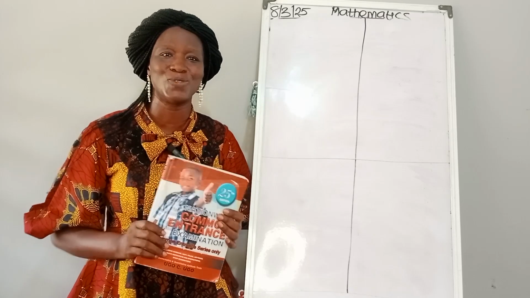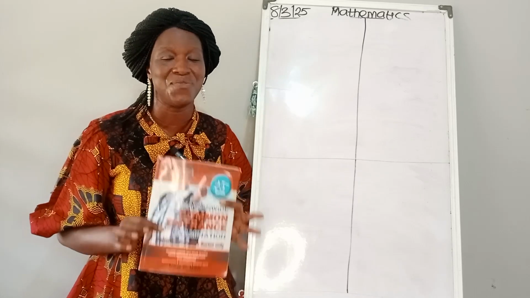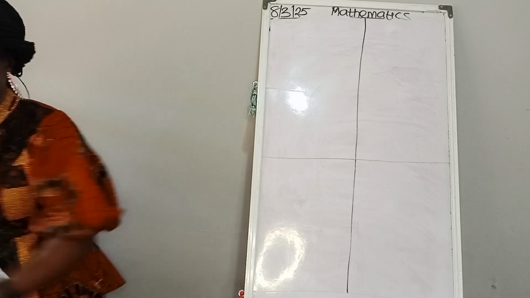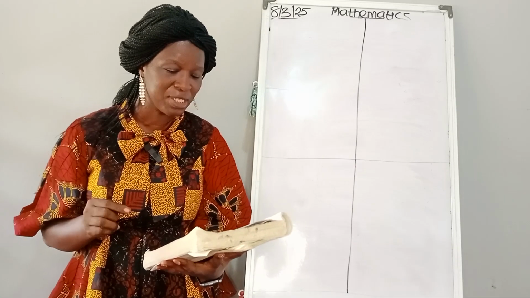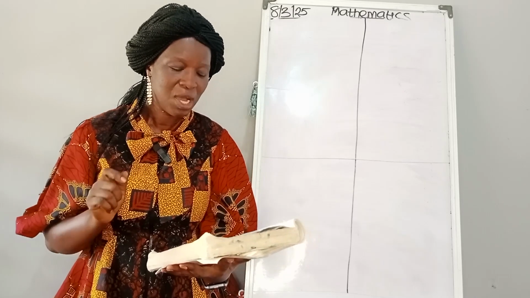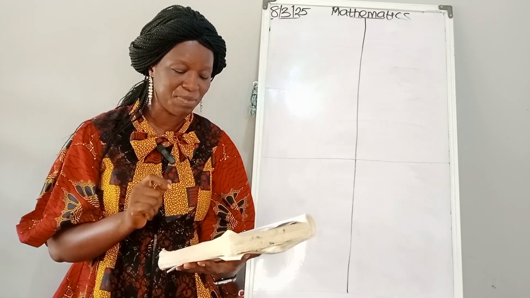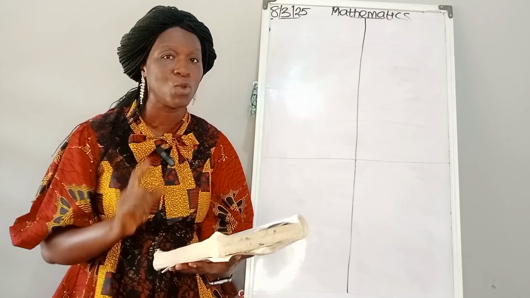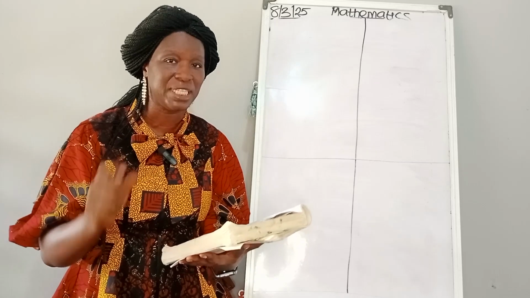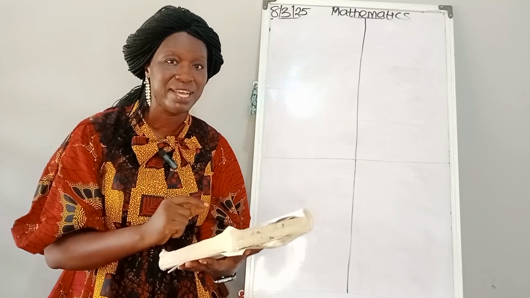So let's go straight, because we are starting our questions today from text 6, number 1, the very first question from the text. Listen to the question. Question number 1 says, a man drove 180 kilometers in 6 hours. How far will he travel in 8 hours at the same rate? The distance has been given, the time has been given, so we are looking for the speed. And for the second question of that same number 1, we'll be looking for distance. How far the man will be able to go in 8 hours if he's traveling at the same rate which he traveled before. So now let's go.